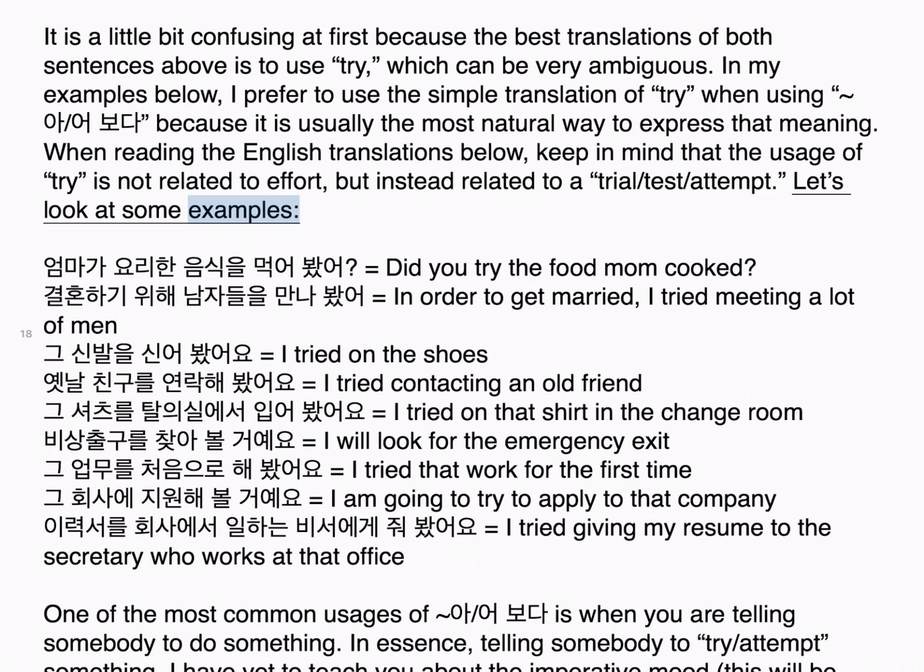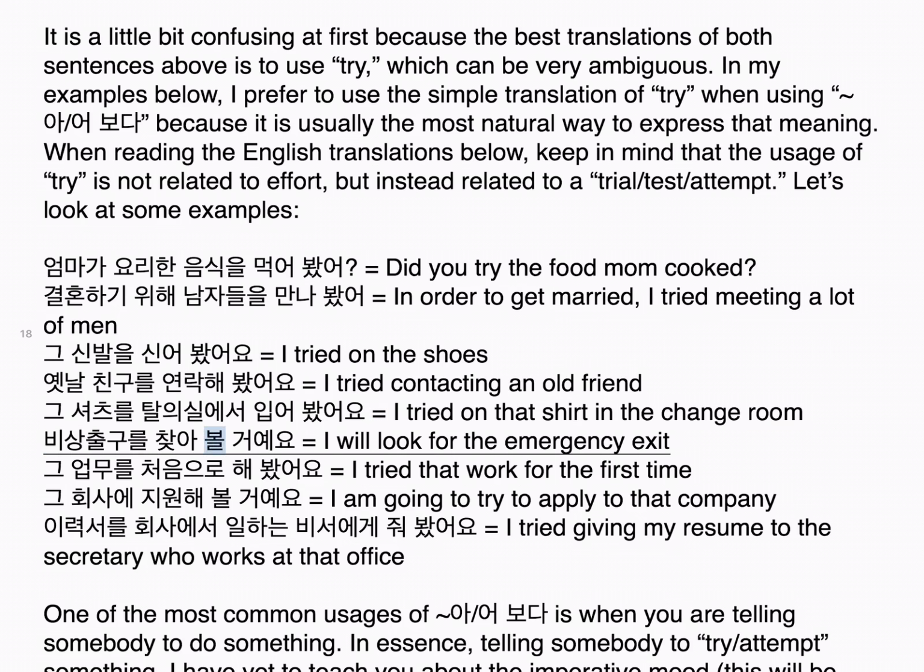Let's look at some examples. 엄마가 요리한 음식을 먹어봤어 equals Did you try the food mom cooked? 결혼하기 위해 남자들을 만나봤어 equals In order to get married, I tried meeting a lot of men. 그 신발을 신어봤어요 equals I tried on the shoes. 옛날 친구를 연락해봤어요 equals I tried contacting an old friend. 그 셔츠를 탈의실에서 입어봤어요 equals I tried on that shirt in the change room.